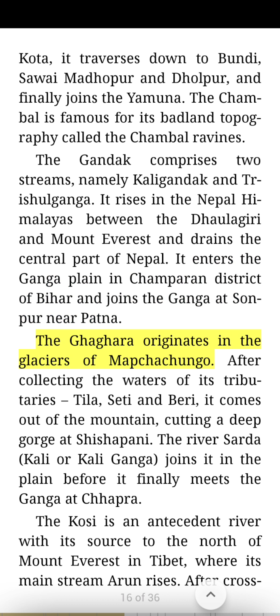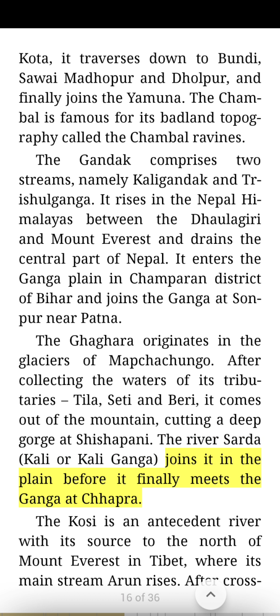The Ghagra originates in the glaciers of Mapchachungo. After collecting the waters of its tributaries Tila, Seti and Berry, it comes out of the mountain, cutting a deep gorge at Shishapani. The river Sarda, Kali or Kali Ganga joins it in the plain before it finally meets the